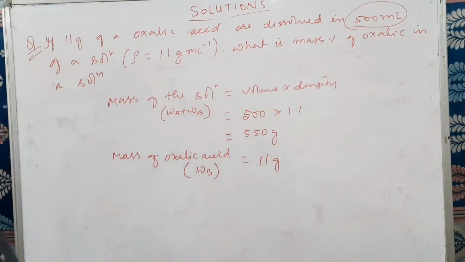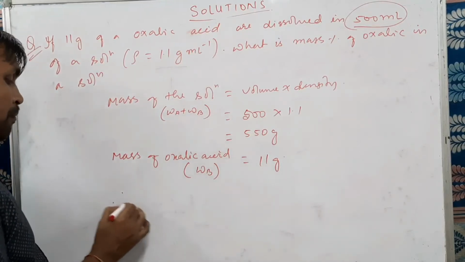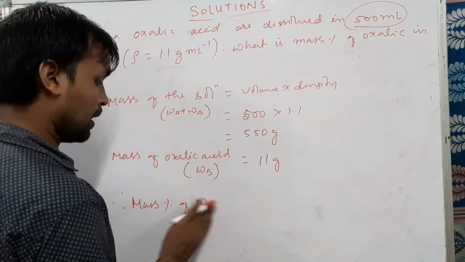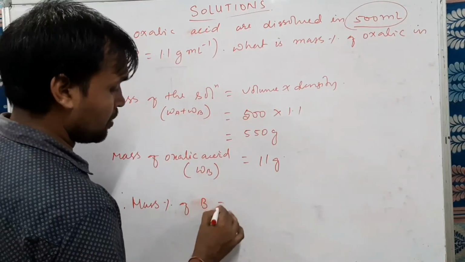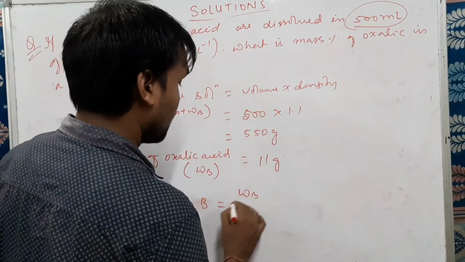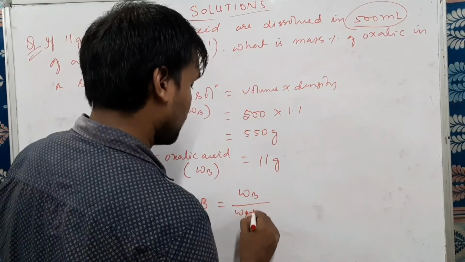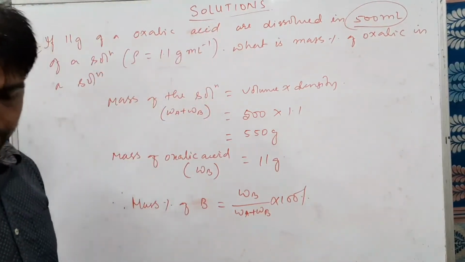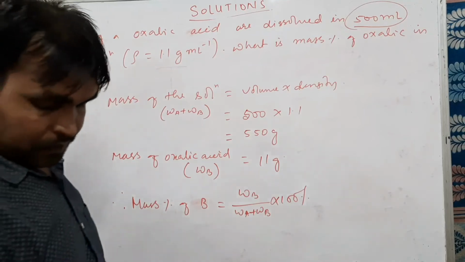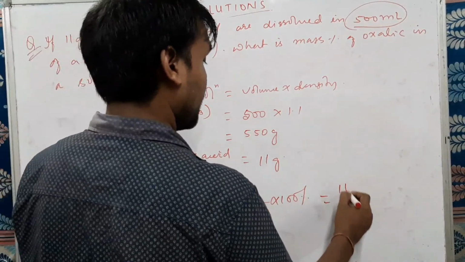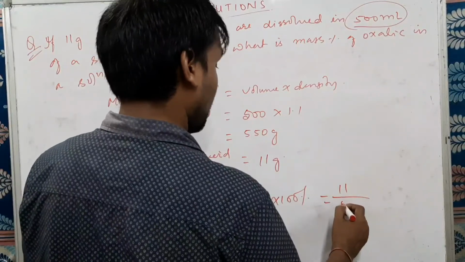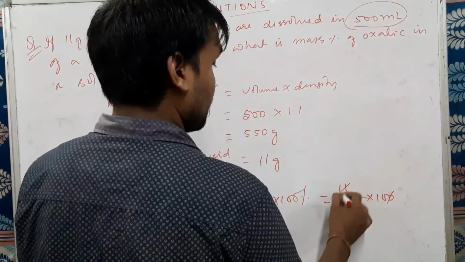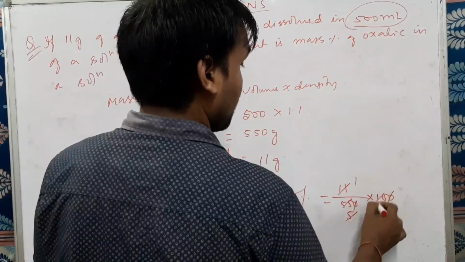Simple. Now we can calculate the mass percentage. Therefore, the mass percentage of B equals Wb by Wa plus Wb into 100%. That is our formula. I have given you the formulas. So we'll write here 11, and this one will be 550 grams, into 100. Zeros cancel, 11 by 11 is 1, 5 2s are 10.